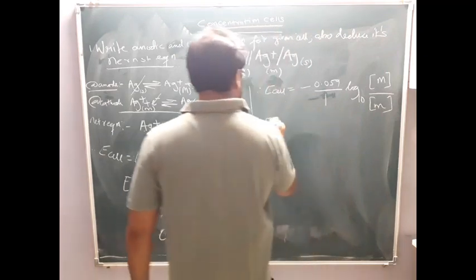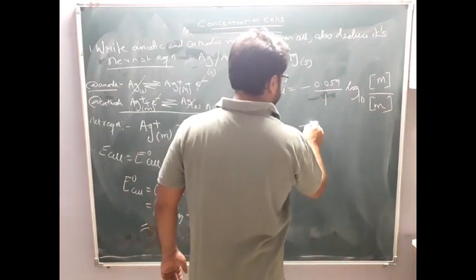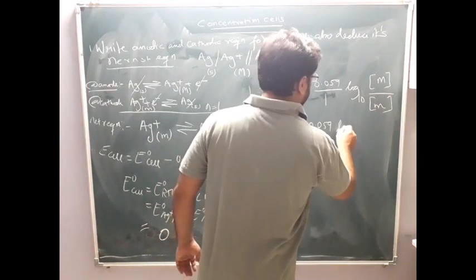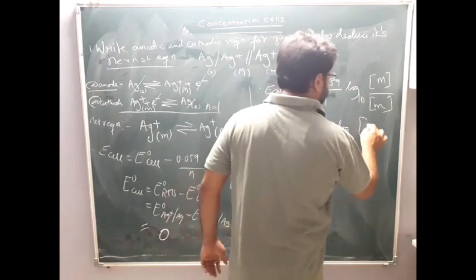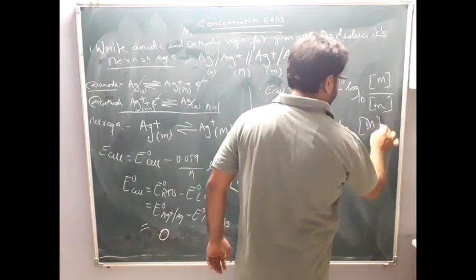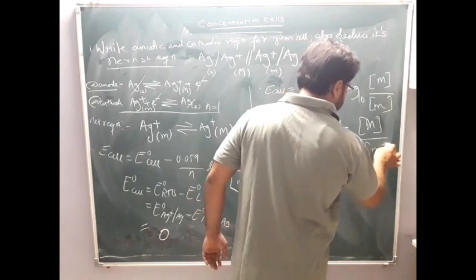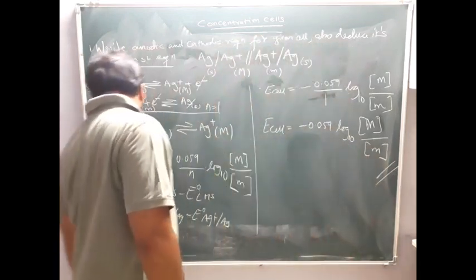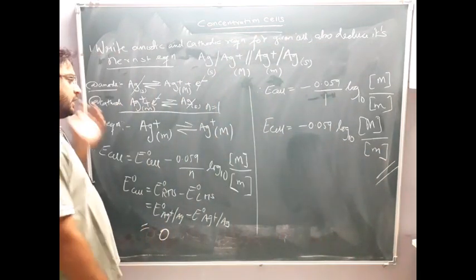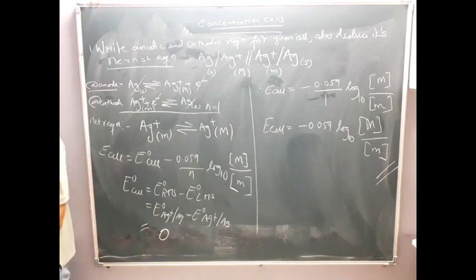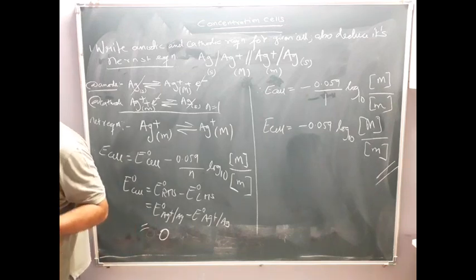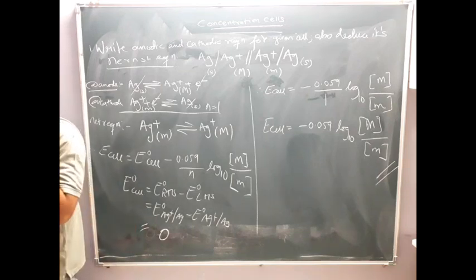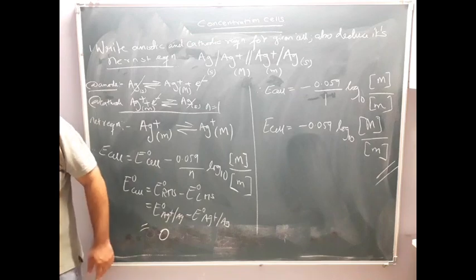So here E cell will be equal to minus 0.059 log to the base 10 of concentration of M, that is capital M, by concentration of small m. This can be the answer for this question. I hope you understood. Please write it down. Then we will go to certain key points regarding concentration cells. I hope you have written it.